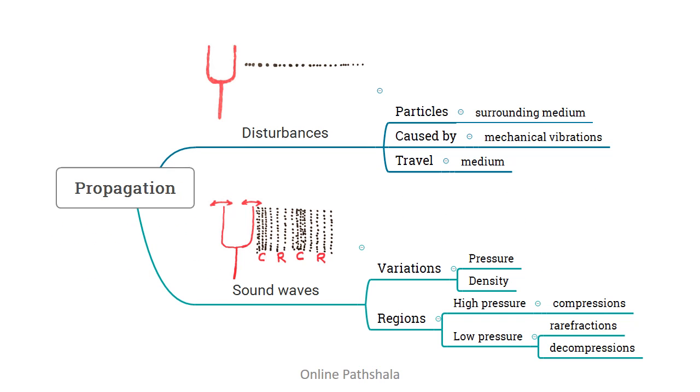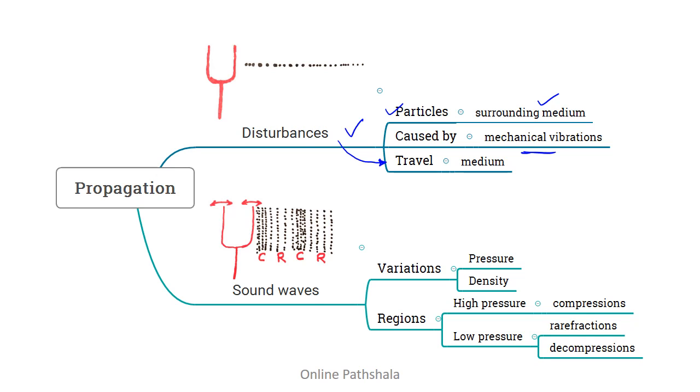Okay friends, let us summarize what we have learned in this video. We discussed that mechanical vibrations cause the particles of the surrounding medium to vibrate. Thus, sound travels as disturbances of particles in the surrounding medium. And it is also important to note that it is the disturbances that travel in the medium and not the particles themselves.